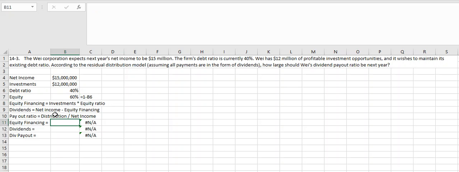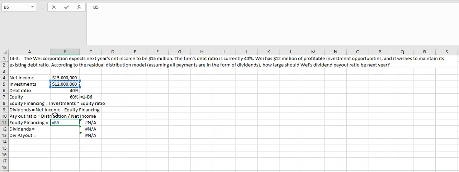That is coming from our investments. So it's equal to the investment amount of $12 million. That is, Way has $15 million, but they have $12 million of potential investments. So they want to fund this $12 million next year. And they want 60% of it to be from equity and 40% to be from debt.